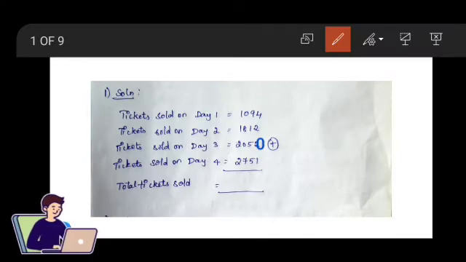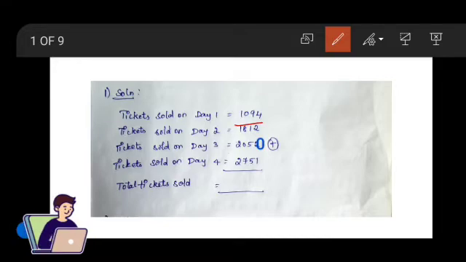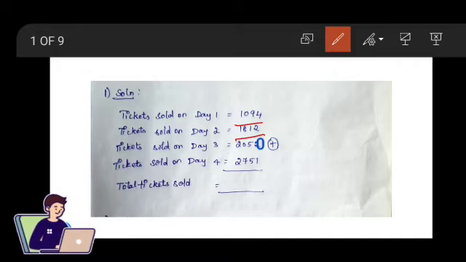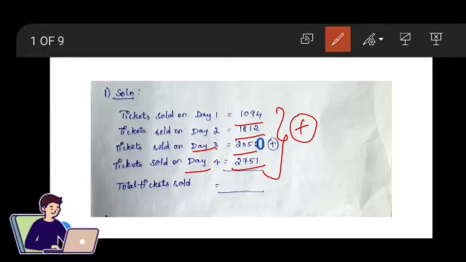The tickets sold on day 1 is 1094. The tickets sold on the second day is 1812. Tickets sold on the third day is 2050. Tickets sold on day 4 is 2751. So now we are going to total the values so that we will get to know how many tickets have been sold for all the 4 days.